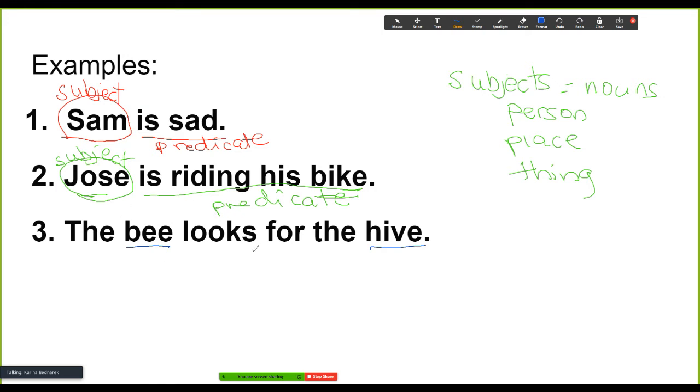Is this sentence about the bee or is it about the hive? Let's reread the sentence to make sure. The bee looks for the hive. It's about the bee, so I'm going to circle bee and write subject. And what is the bee doing? It's telling us the bee is looking for the hive. So we underline the other part of the sentence, and it's called the predicate.